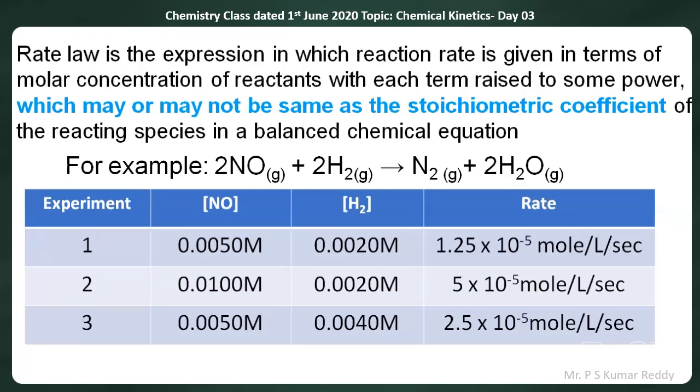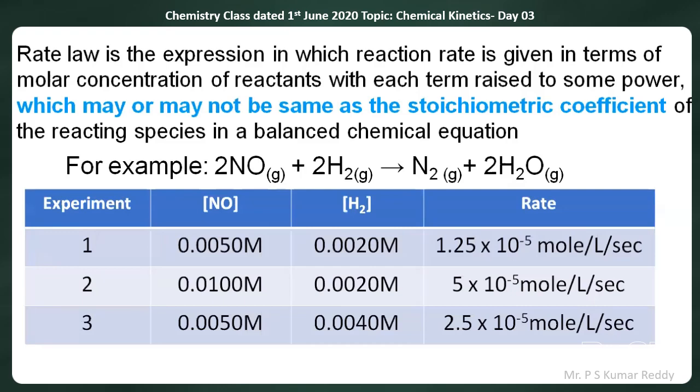The equation is given as 2NO, which is a gas, reacts with 2H2, which is also a gas, giving rise to N2, which is a gas, and 2H2O, which is also a gas.